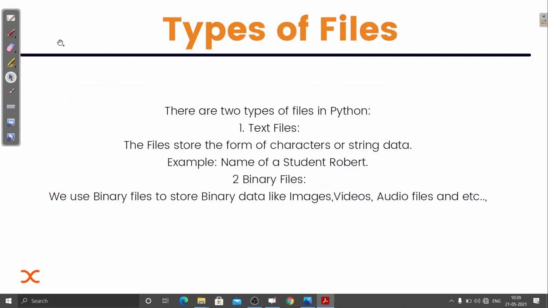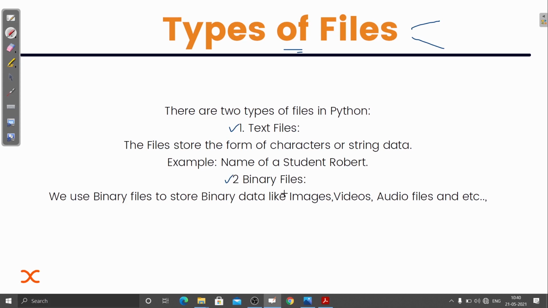Now in Python, as I've already explained, we have only two types of file. There is no image or music extension type of file. Inside Python we have only two types of file: one is the text file and the other is the binary file.